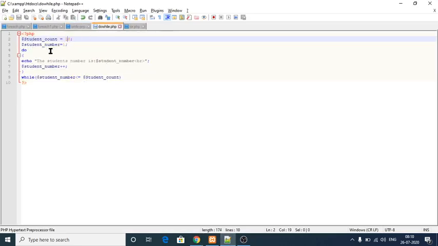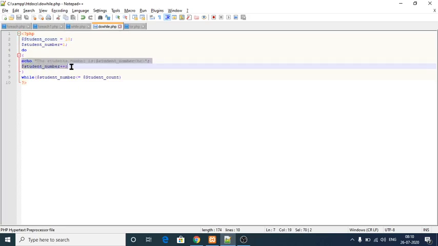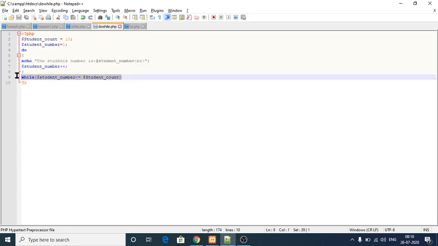See here, within the do, it will execute the same statement again and again. After executing the statement at least once, only then will it check whether the condition is true or false. If the given condition is true, it will execute the same set of statements again and again till the condition becomes false. Let me execute this one, do while. Yes, student number is 1, 2, 3, 4 up to 10, like this.